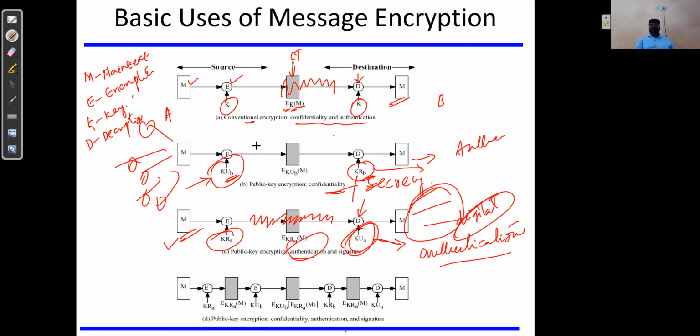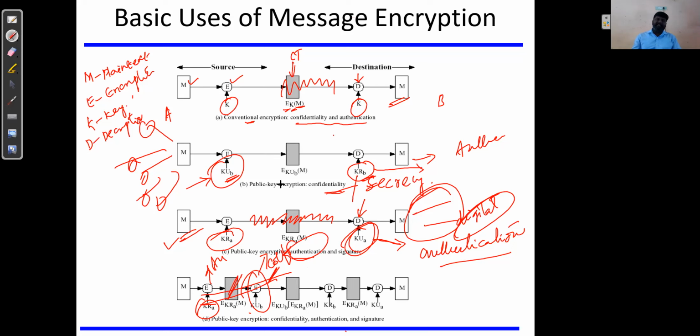So to overcome these two problems, we can combine both. First, encryption using the sender's private key, which is for authentication, and the intermediate ciphertext is encrypted one more time using the receiver's public key. By this, it achieves both authentication as well as confidentiality. Again, decryption has to be carried out with the corresponding alternate techniques. I hope this is clear.